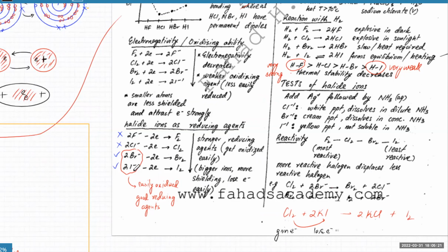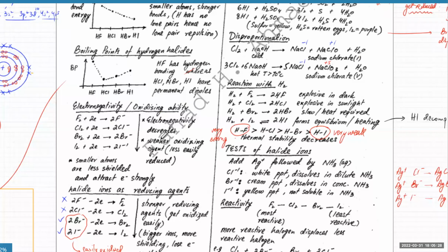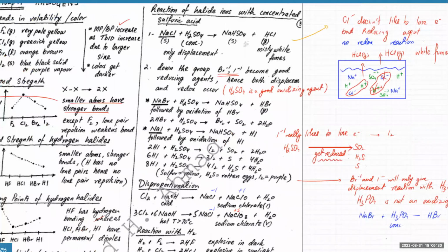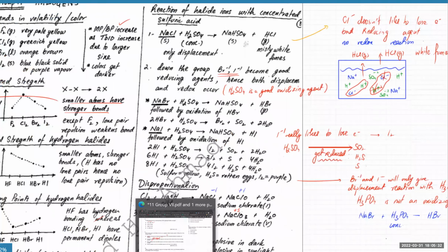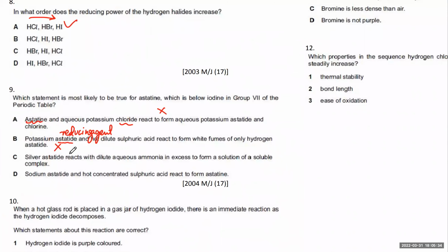So there's not just going to be displacement, there's going to be a lot of redox reaction as well, as in the case of Br-1 and I-1. So that is also not true. Is that clear? Yes, sir.